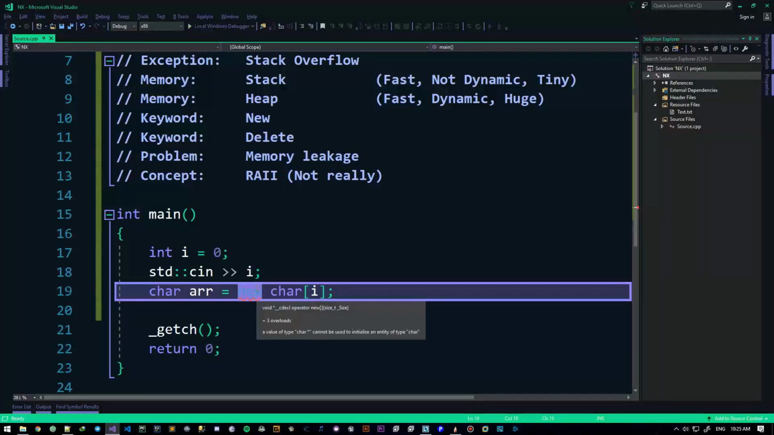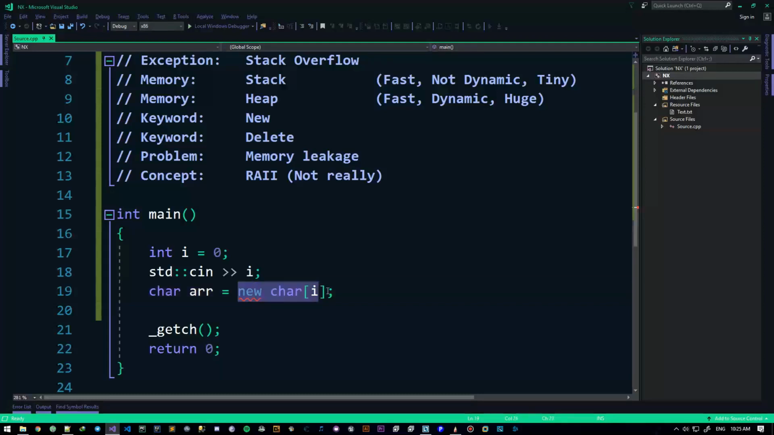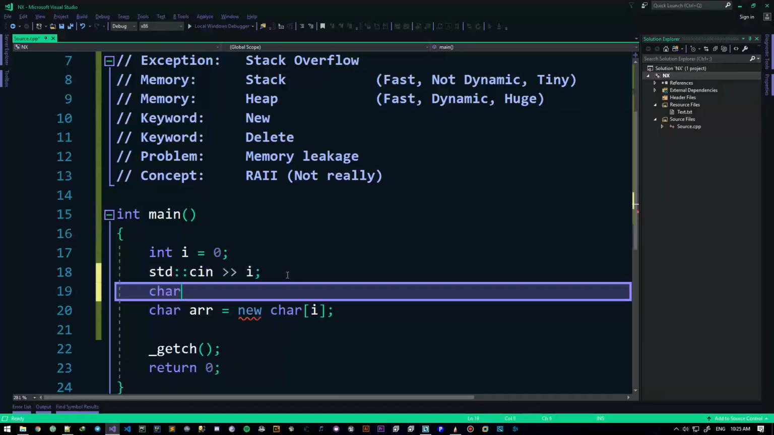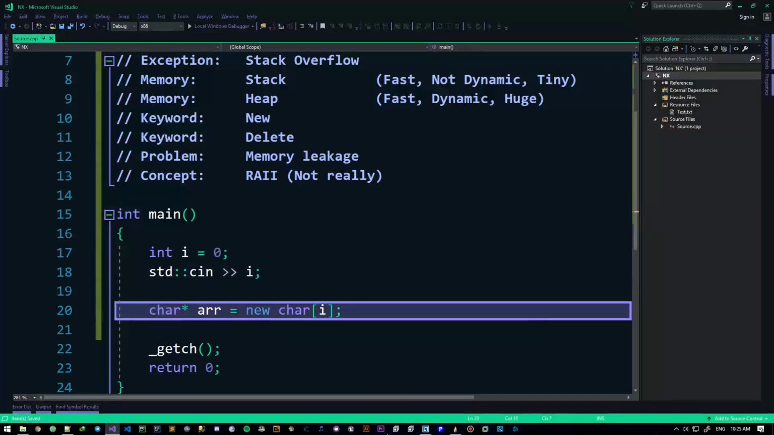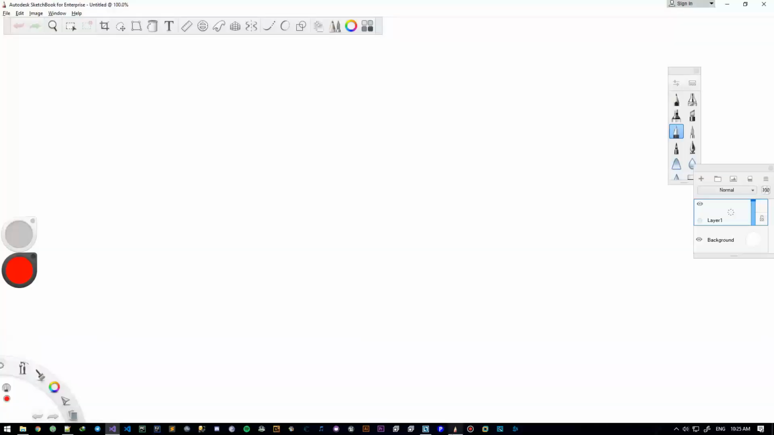If you read it, it says a value of type char pointer cannot be used to initialize an entity of type char. So what it's saying is that this expression evaluates to a char pointer, and you can't assign a char pointer to a character. So what we need here is obviously a char pointer. Now this might not seem super logical, but let me explain it in a good way.